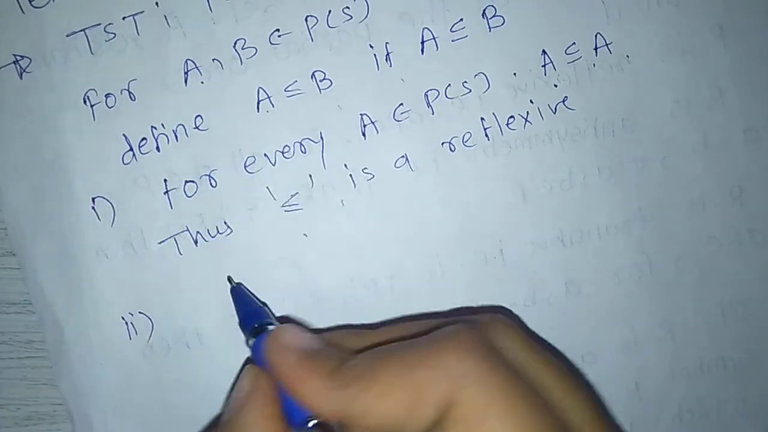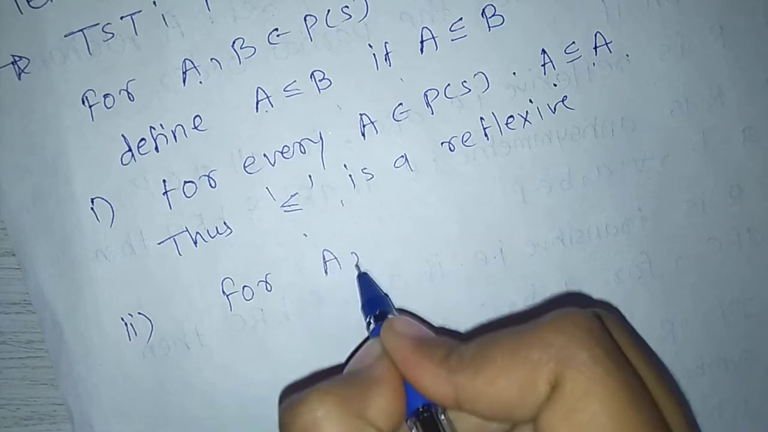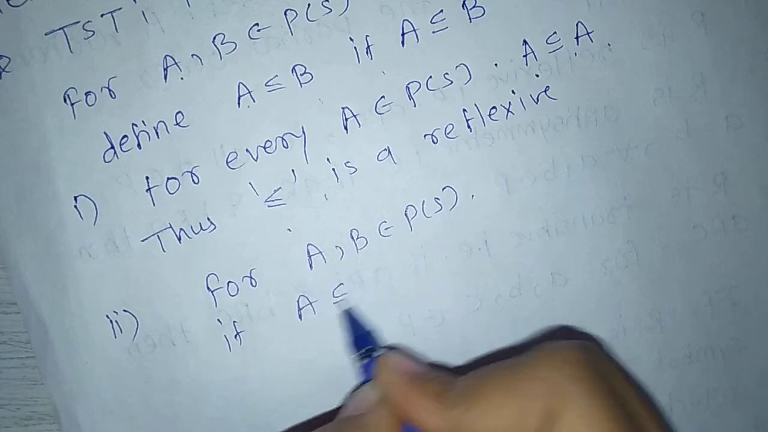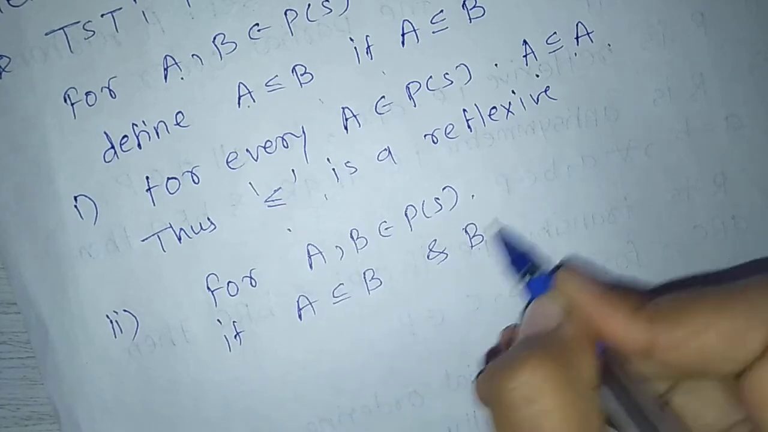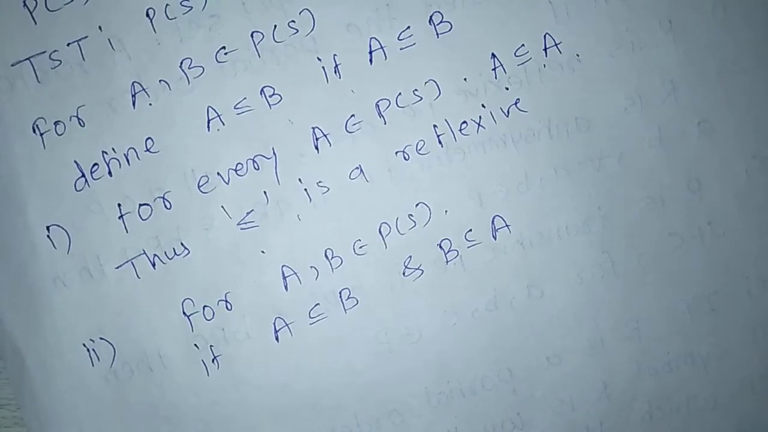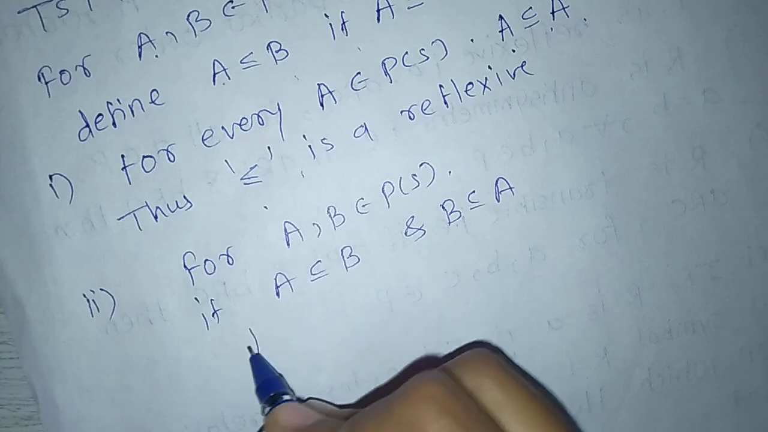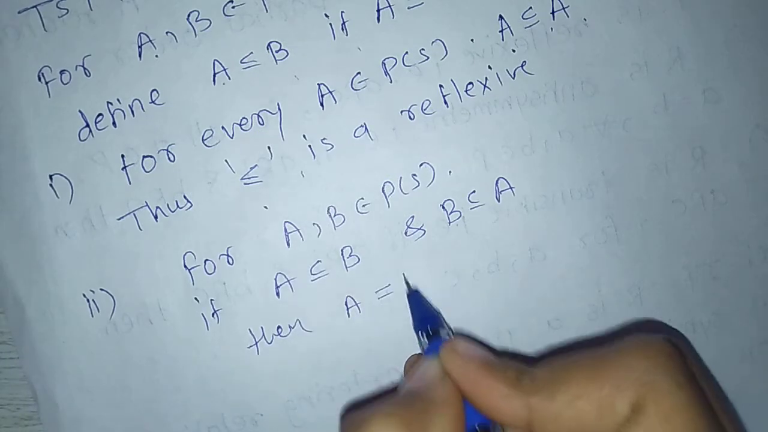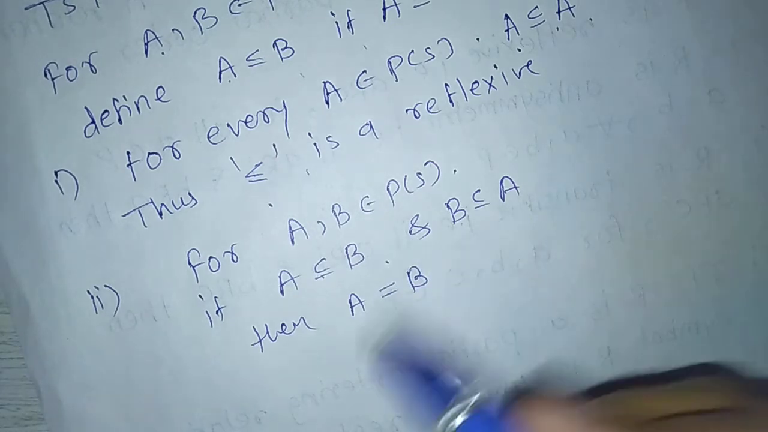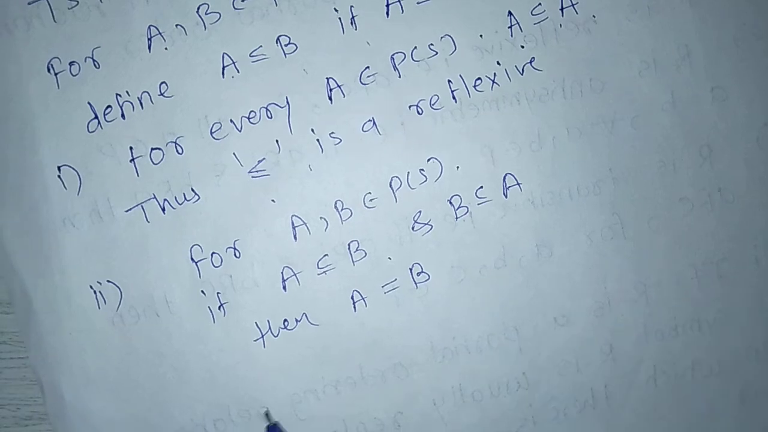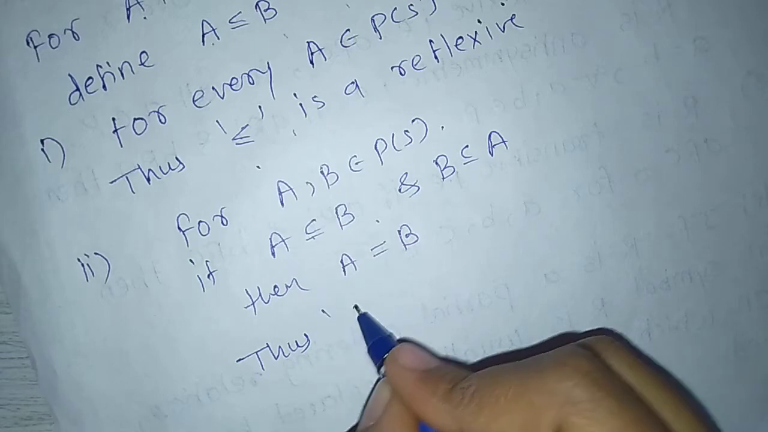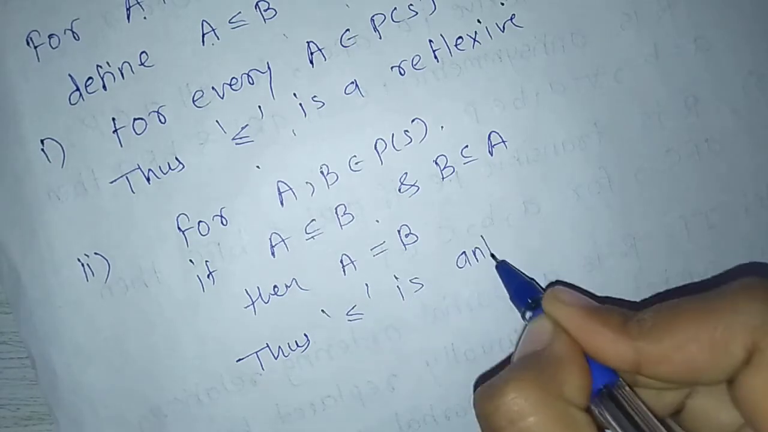Second, for A, B belongs to P(S), if A is a subset of B and B is a subset of A, that means A equals B by the relation of subsets. A equals B means A is contained in B and similarly B is contained in A, which implies A equals B. Thus, ≤ is antisymmetric.